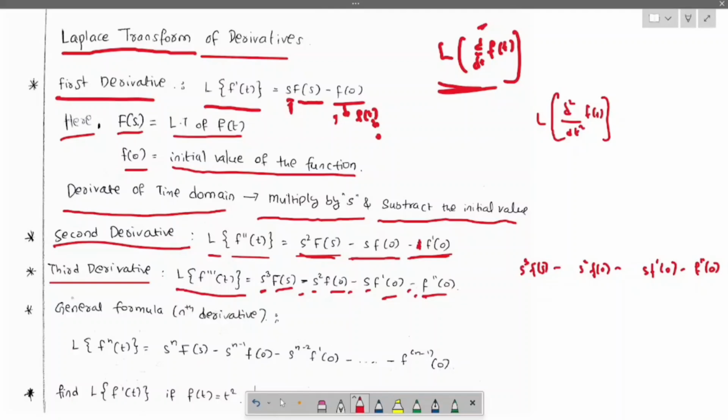Now let us go for the general formula: Laplace of the nth derivative of f of t equals s power n f of s minus s power n minus 1 f of 0 minus s power n minus 2 f dash of 0, and so on, up to the n minus 1th derivative of f at 0, all with minus. This is the general formula for the nth derivative. Now let us solve a few problems on this.